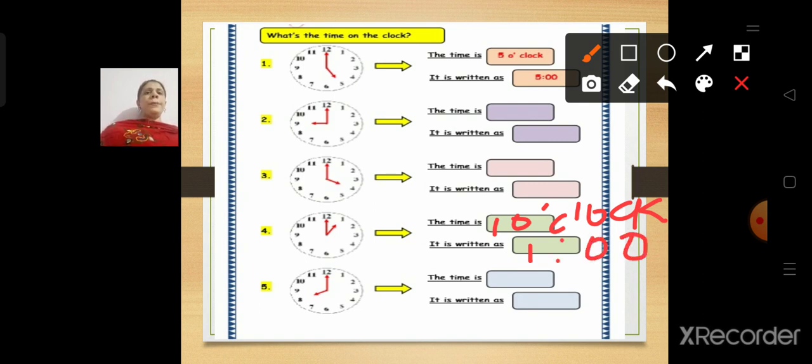Okay, and it is written as 1.00. And the next, the fifth one, the hour hand is at 8 and the minute hand is at 12. So our time is 8 o'clock and it is written as 8.00. Understood, children?